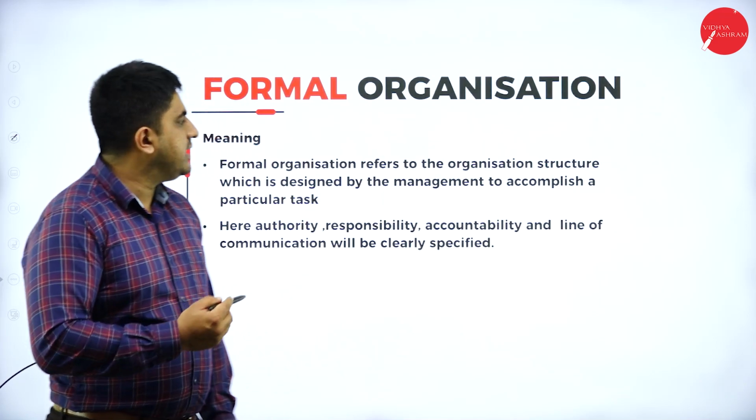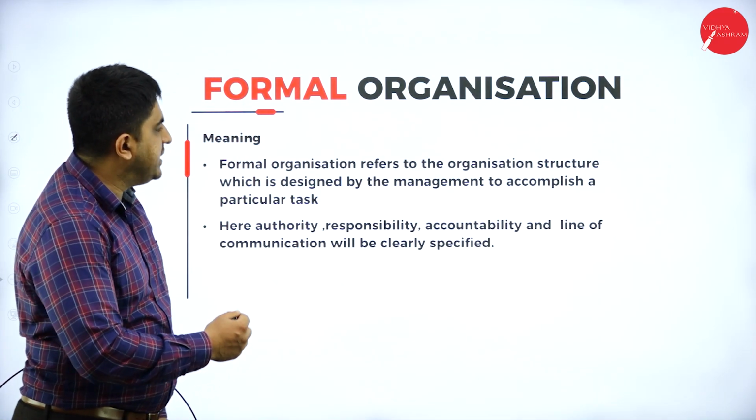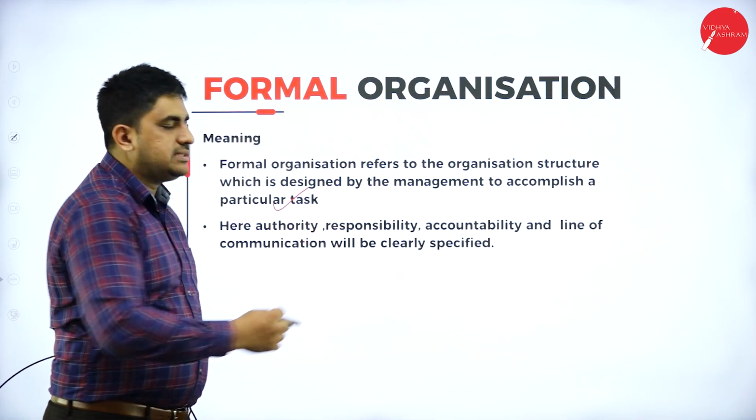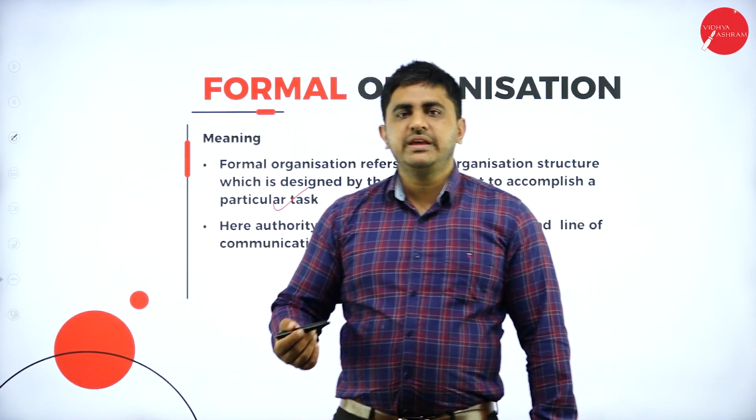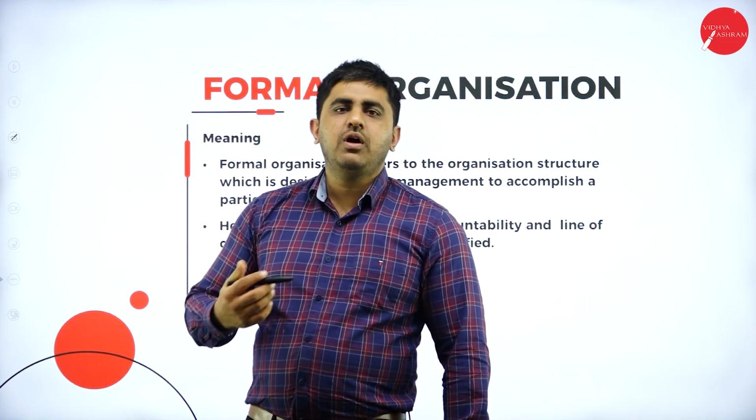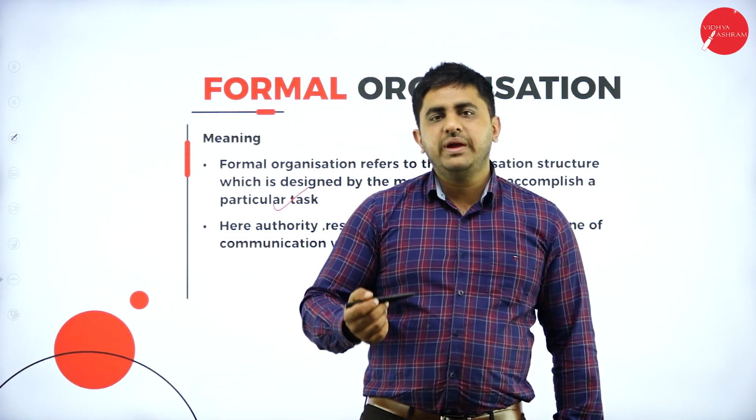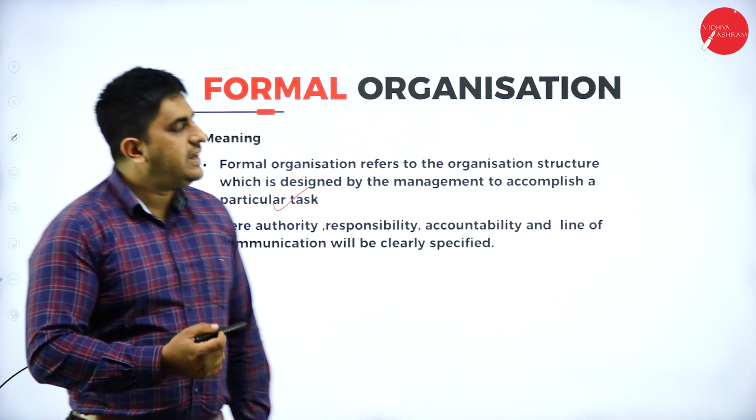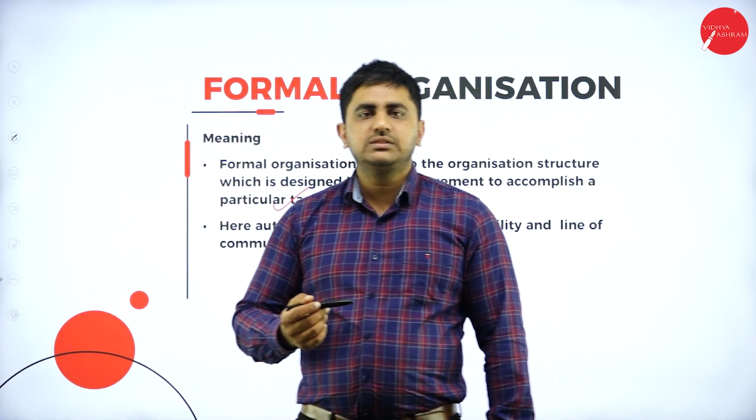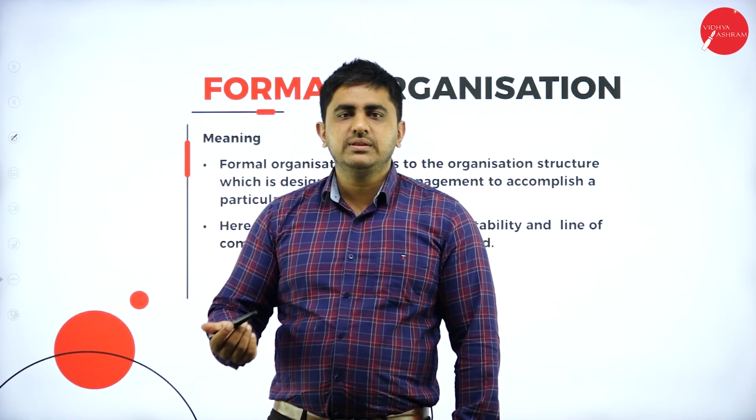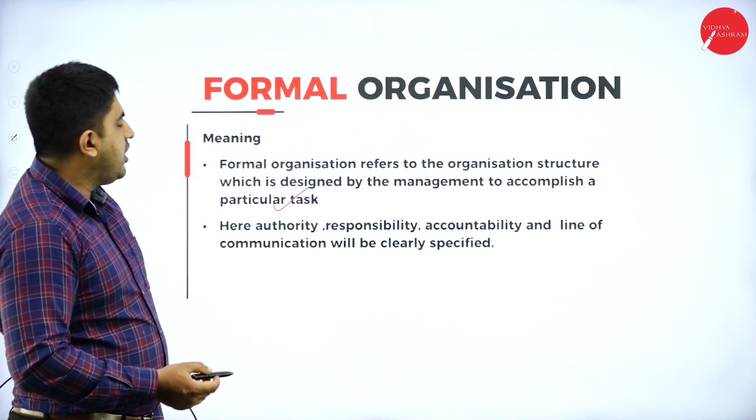So next we will move to formal organization. Basically, what is formal organization? Formal organization refers to organization structure which is designed by management to accomplish a particular task. That is, everything is planned. So there's a decision making process, they plan and they want to accomplish a particular task. For example, they want to make 1 crore profit. So on analysis, they come to know that to make 1 crore profit, they want to produce 1000 units of a product. So they plan everything in detail. This is regarding your formal organization.